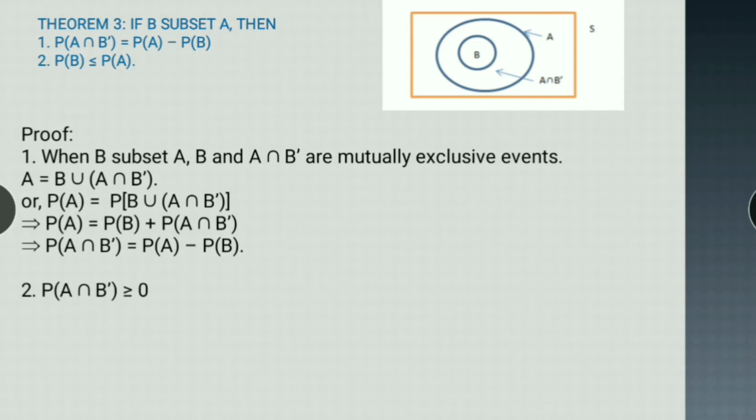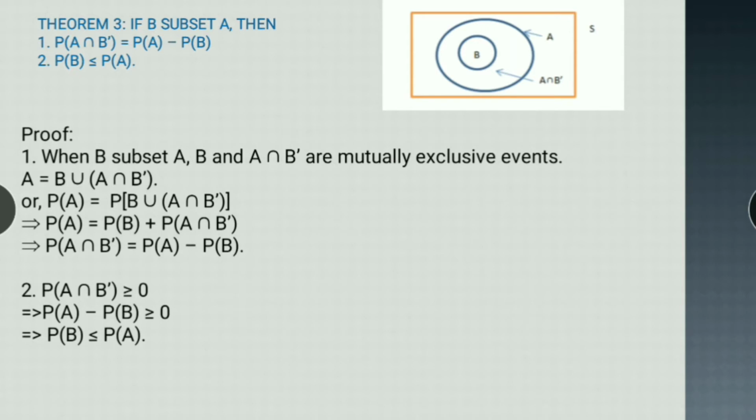Now for the second part, we know that probability is always greater than or equal to 0, right? So probability of A intersection B dash is greater than or equal to 0, which means probability of A minus probability of B is greater than or equal to 0. If I put the value of A intersection B dash equal to this here, I get probability of A greater than or equal to probability of A minus probability of B greater than or equal to 0. So I get probability of B less than or equal to probability of A from here. This proves the second part.